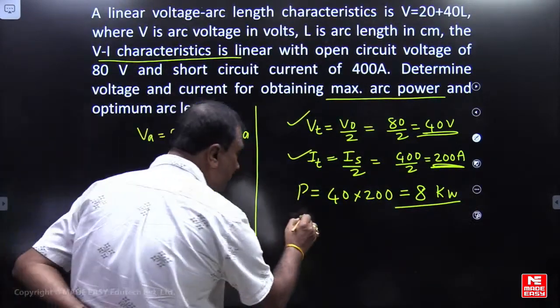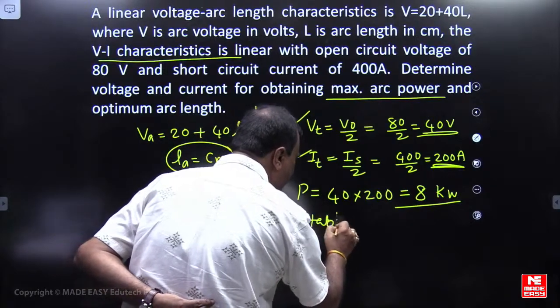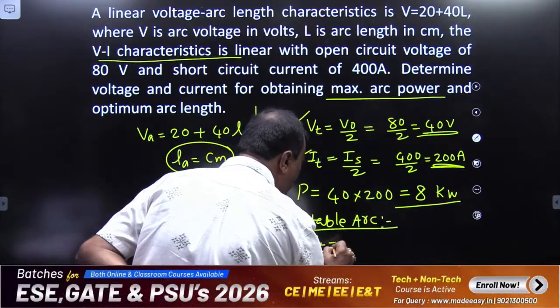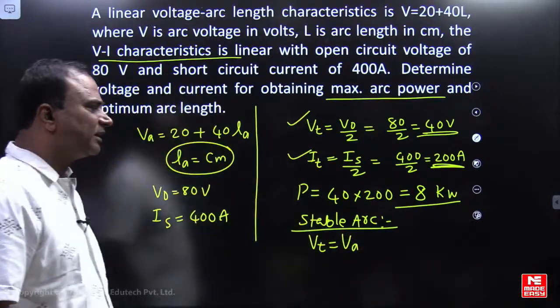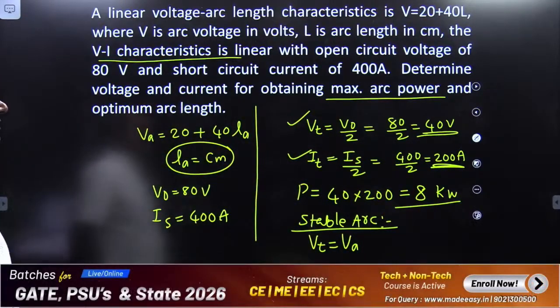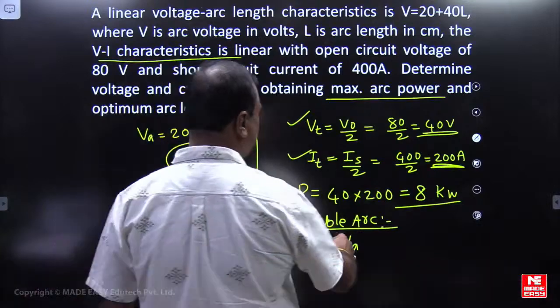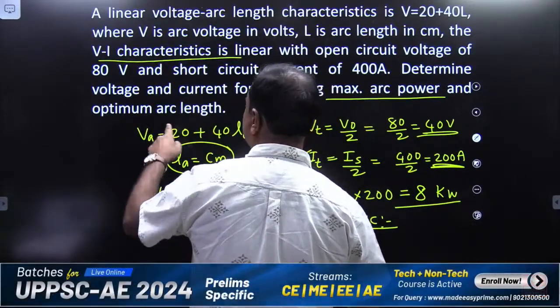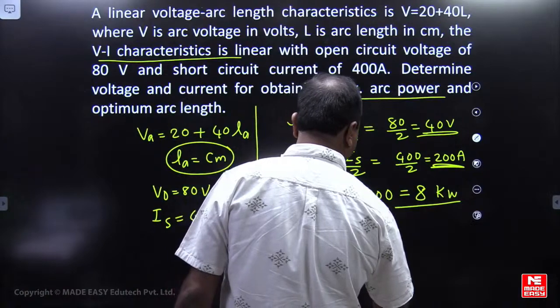So what is the stable arc generation condition? To determine arc length for stable arc generation, Vt equal to Va. Vt is 40 volts, Va is 20 plus 40 La.